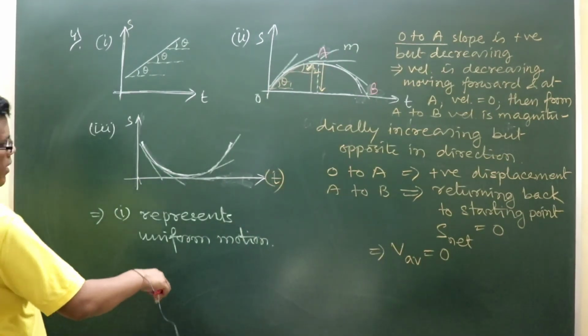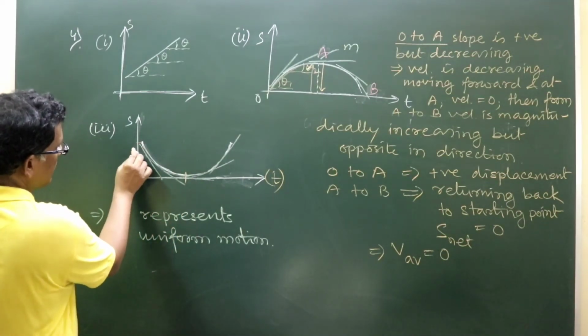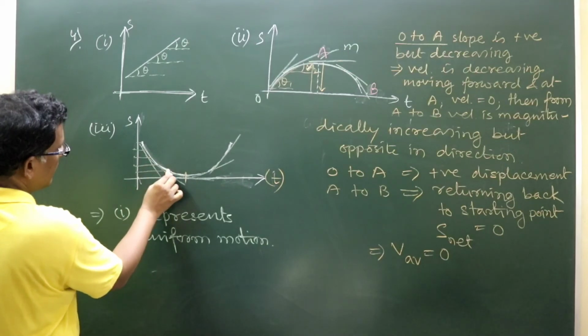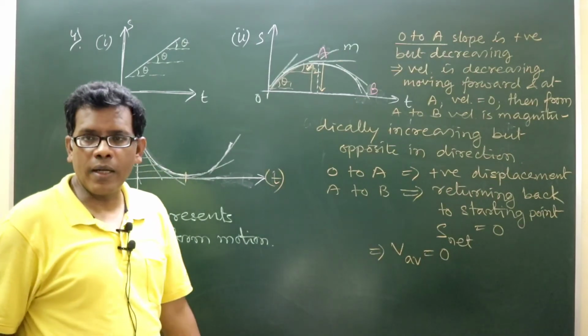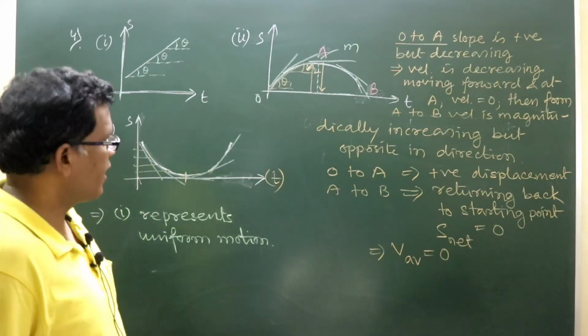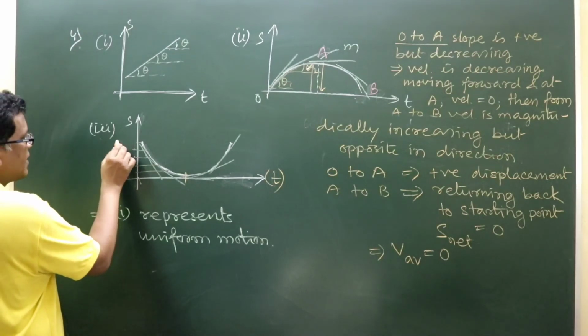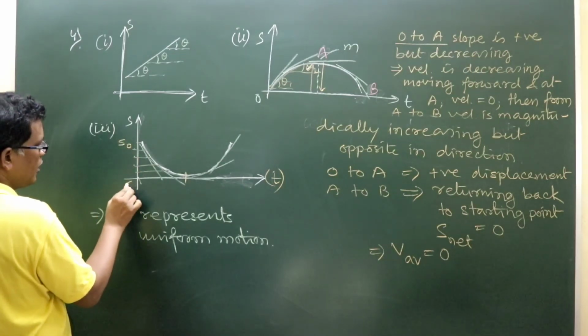Here again you can see during a certain time interval displacement is decreasing. Okay, so particle is initially starting from, for example, s is equal to s naught, this is 0.